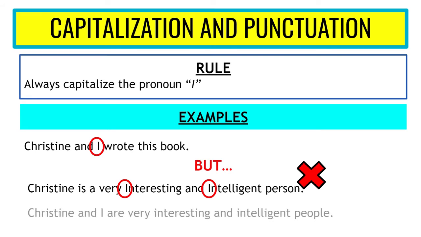However, "Christine and I are very interesting and intelligent people." Now we have the pronoun I here, so this is talking about me, so this should be a capital letter. And interesting and intelligent are lowercase or small letters. So this is a correct sentence.